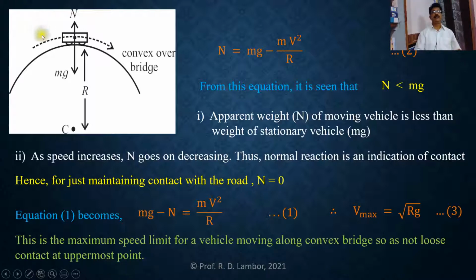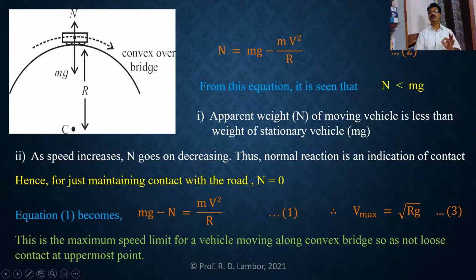the uppermost point. That means this convex bridge has its uppermost point here, and at this place, if the vehicle is not to lose contact with the road, at what maximum speed can we drive that vehicle? The expression we get in equation 3. So equation 3 gives us the maximum speed limit for a vehicle moving along a convex bridge so as not to lose contact at this uppermost point.